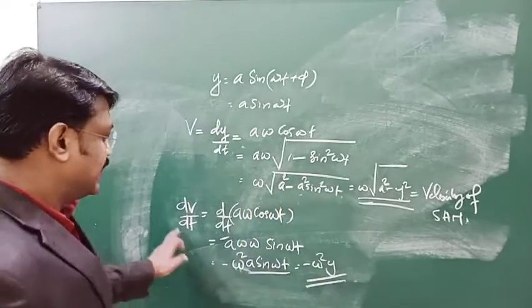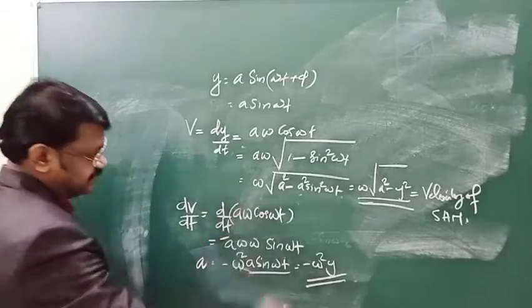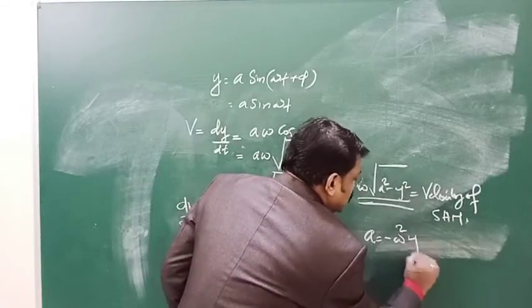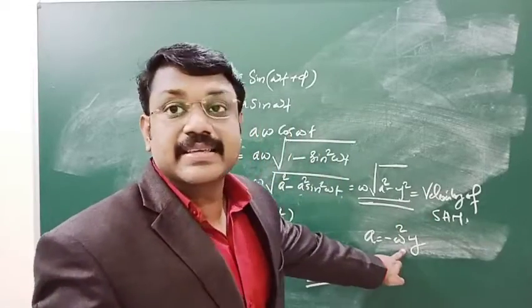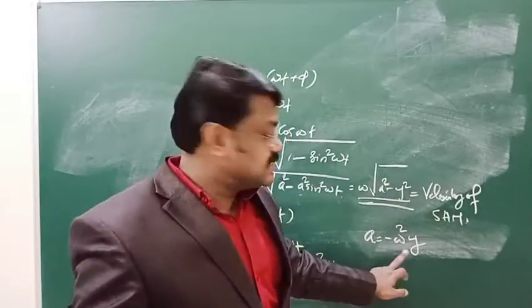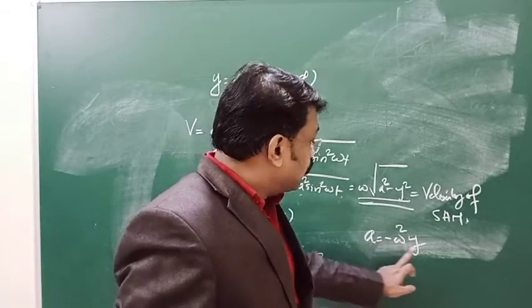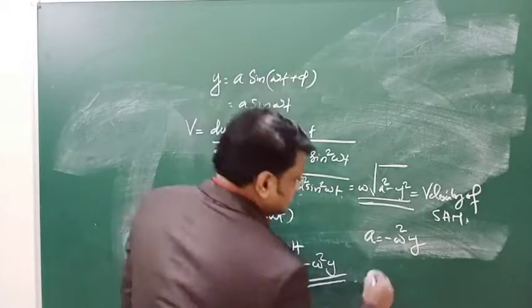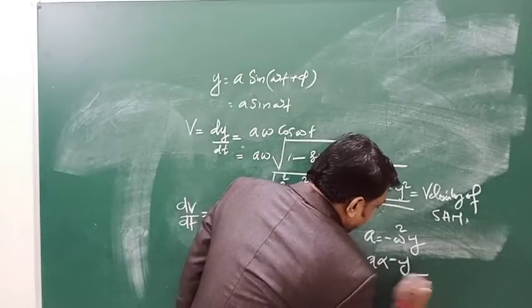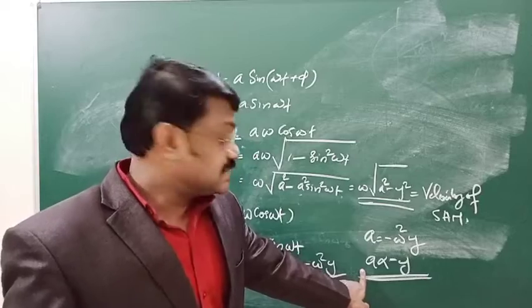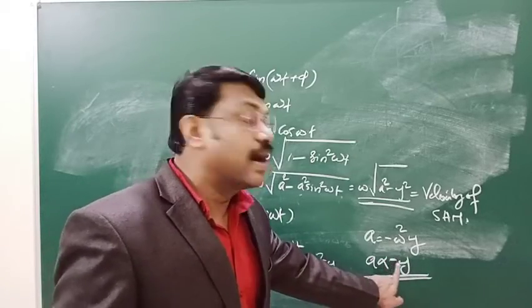What is this dv by dt? That is acceleration. So acceleration is equal to minus omega square y. Omega is the angular velocity. If it is moving with constant angular velocity, then a is proportional to minus y. Acceleration is directly proportional to minus y.